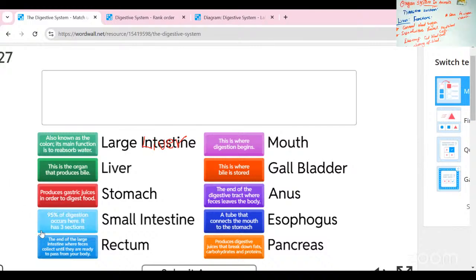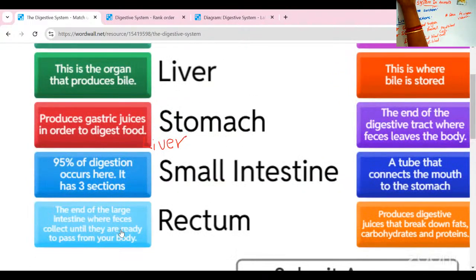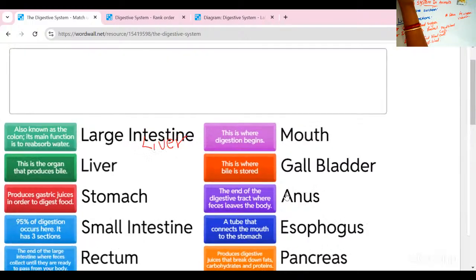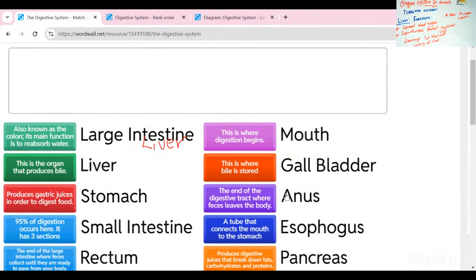And next one is the small intestine part. Small intestine means 95% of digestion occurs in this place. And next one is the rectum part. Rectum means the end of the large intestine, where feces collect until ready to pass from your body. Mouth means this is where digestion begins. Gallbladder means this is where bile is stored.